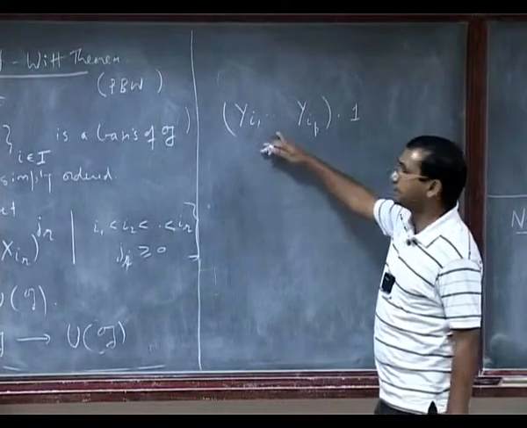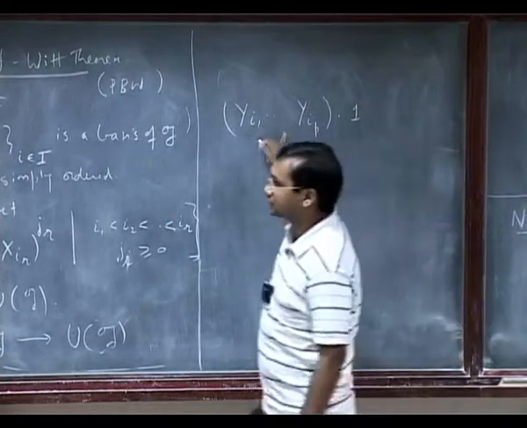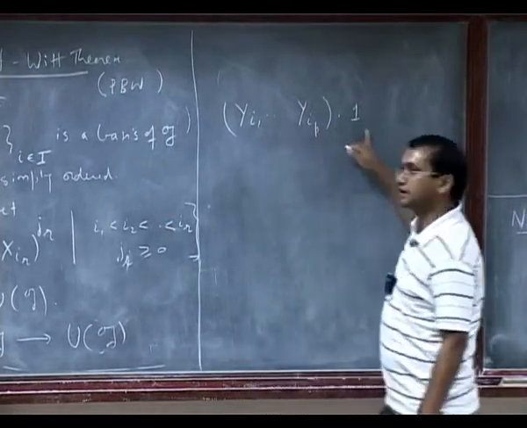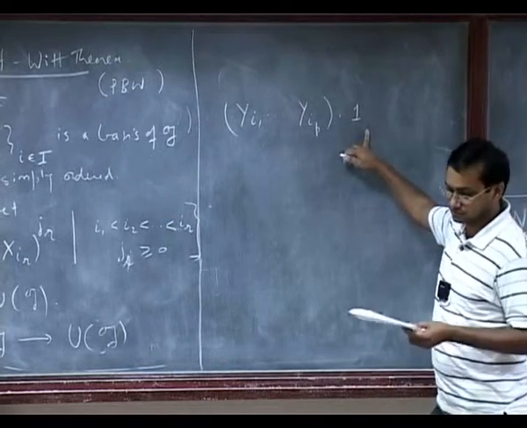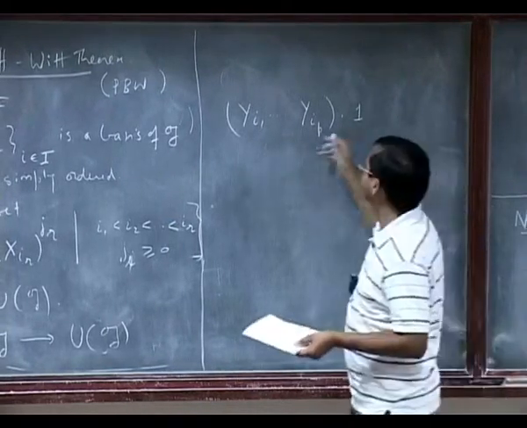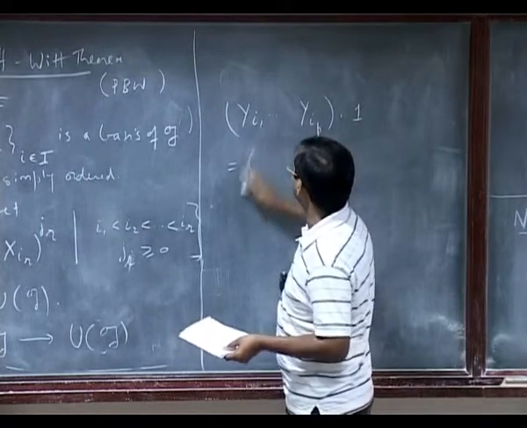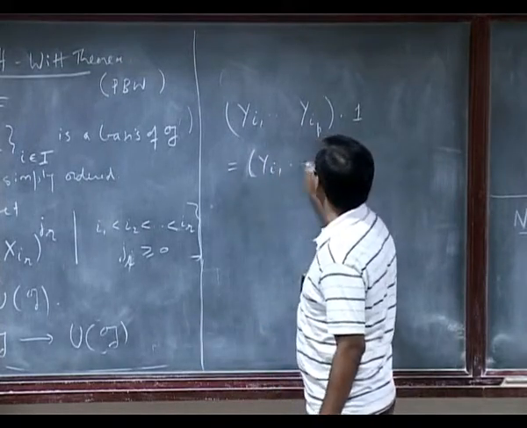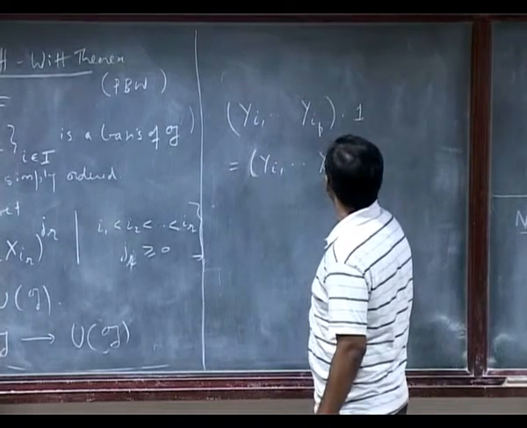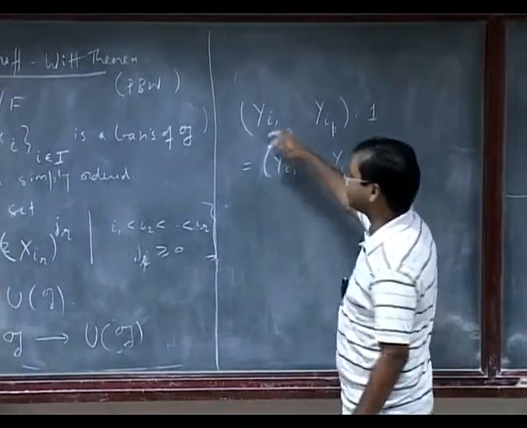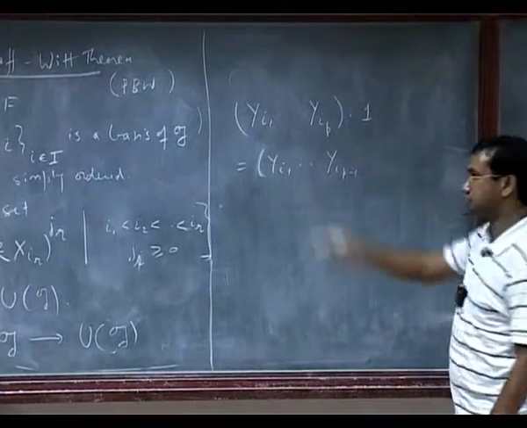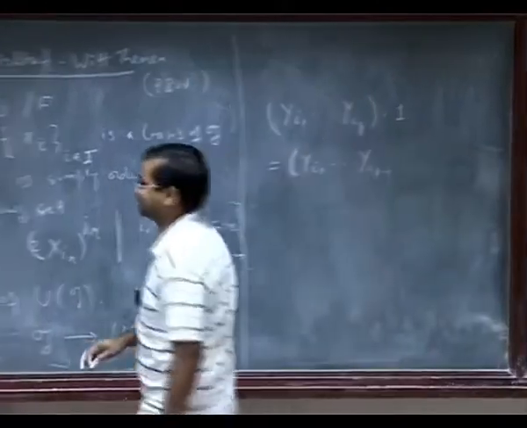So take this element and make it act on 1. I can make it act on 1 by 1, right? So this is the same as I can take yi1. Oh, I wrote down yi as an element of UG. So think of that lifted from G to UG.